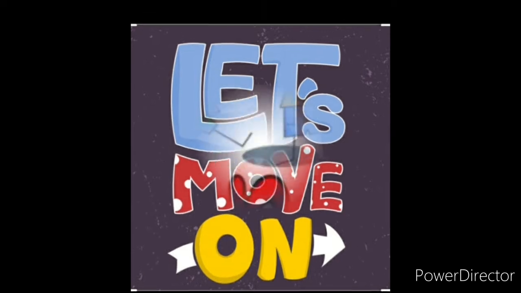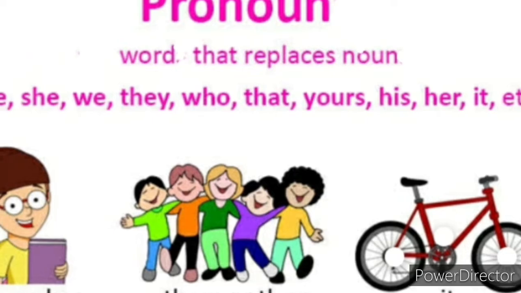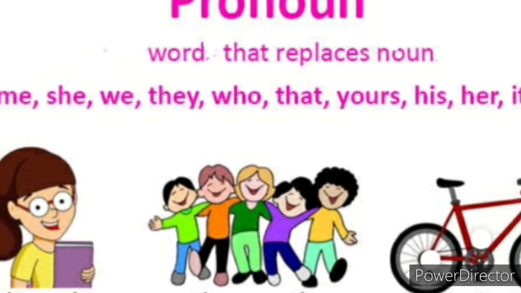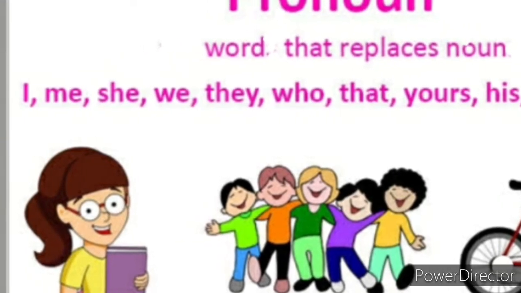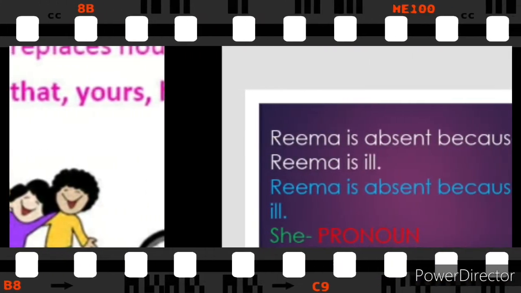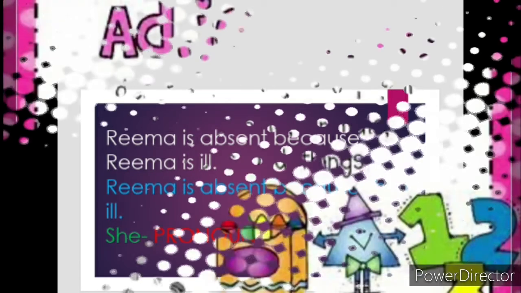Now let's move on to the second part of speech, that is pronoun. A pronoun is a word that replaces a noun in a sentence or that is used in place of a noun in a sentence. For example, Rima is absent because Rima is ill. Students, you see in this sentence I have used Rima twice. This sentence can be better expressed as follows. Rima is absent because she is ill. So students, here she is a pronoun.